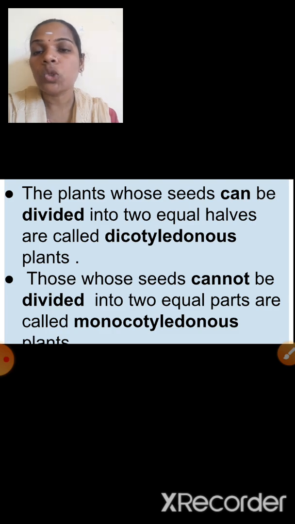are called what? Monocotyledonous plants. So based on the number of cotyledons in the seed, angiosperms are divided into two groups, that is dicotyledonous plants and monocotyledonous plants. Dicotyledons, how many cotyledons? Yes, two cotyledons are there. And monocot, mono means single cotyledon is there. For example, corn and wheat.